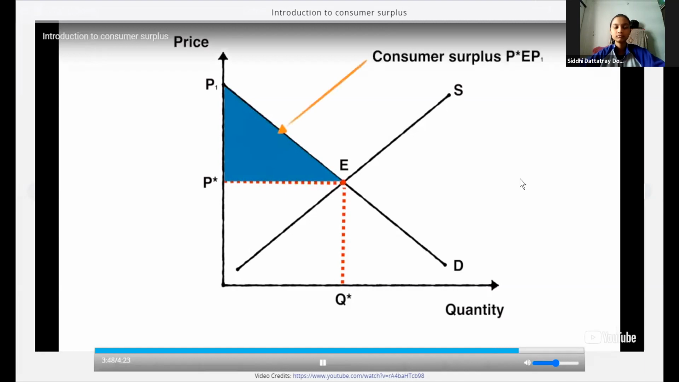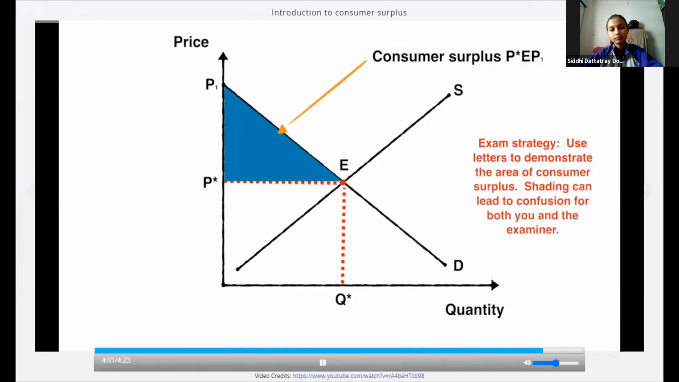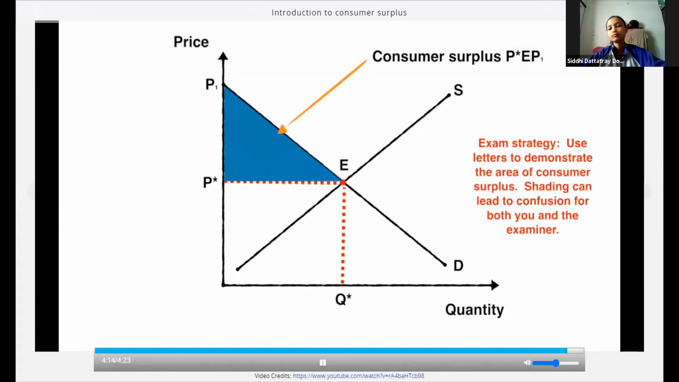So just as a reminder, this is our consumer surplus, and I label it P star E P1. I don't refer to it as the shaded area. I'm only doing that to highlight this for you, for your purpose. And one thing I would like for you to remember, in your exam, use letters to demonstrate the area of consumer surplus. Shading can lead to confusion for both you and the examiner. And this strategy will make more sense when we take a look at manipulating consumer surplus. But for now, practice drawing this over and over, and it will start to stick.